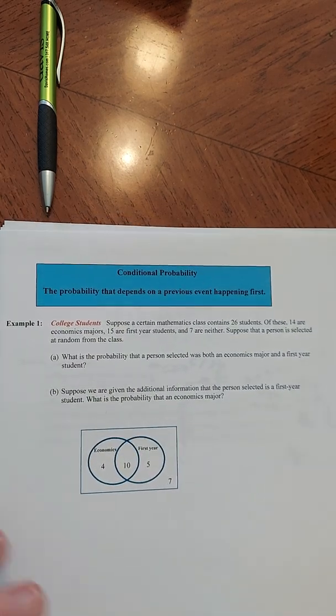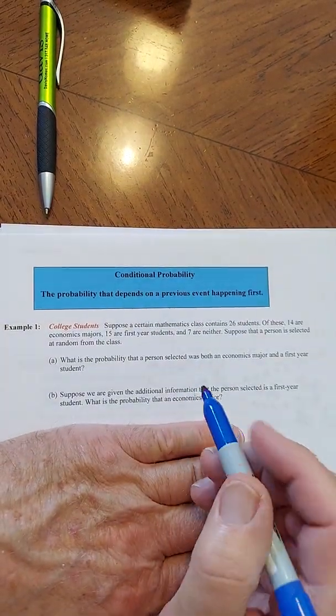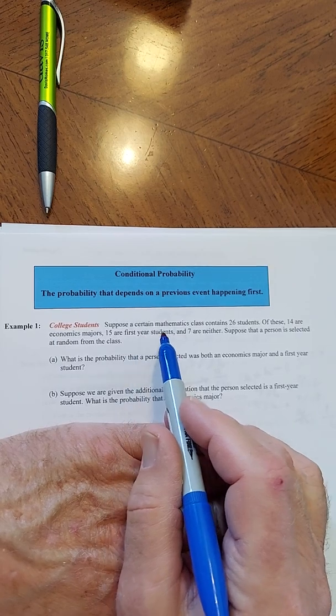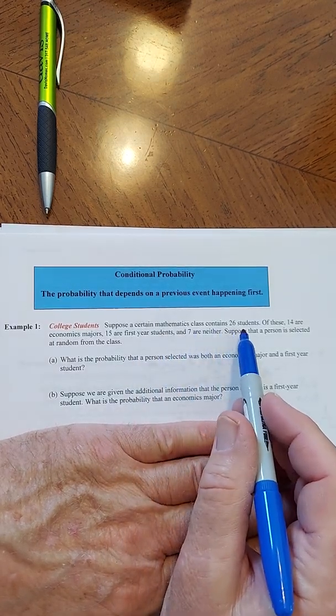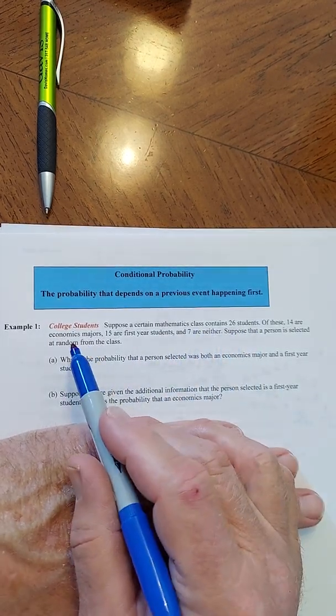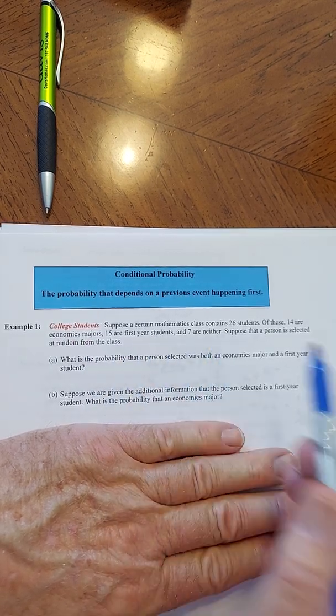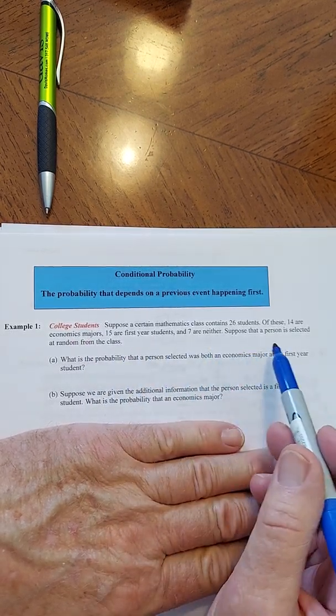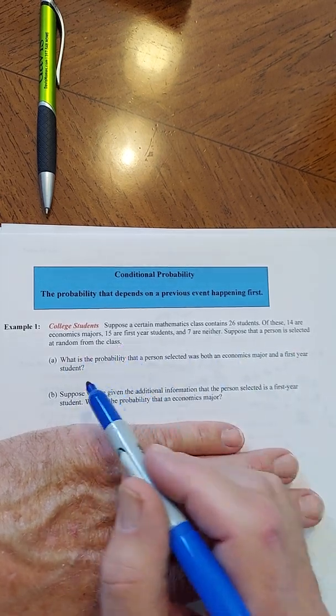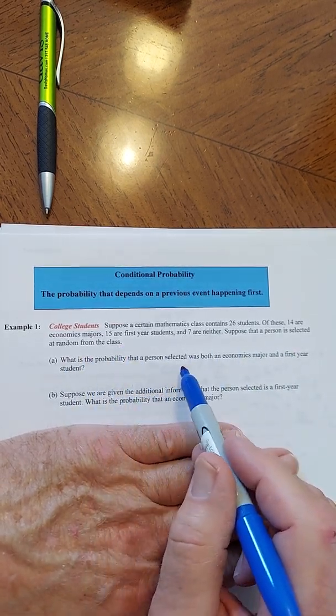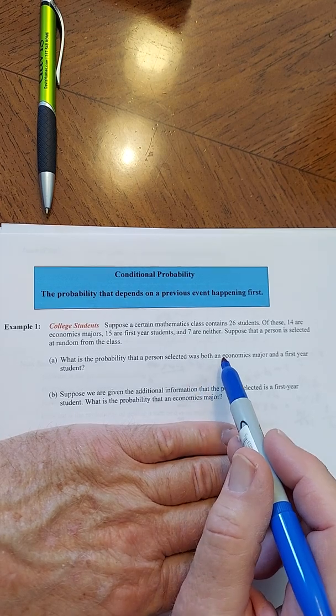Okay, let's look at this one. Suppose a certain mathematics class contains 26 students. Of these, 14 are econ majors, 15 are first-year students, 7 are neither. Suppose that a person is selected at random from the class. What is the probability that a person selected was both an econ major and a